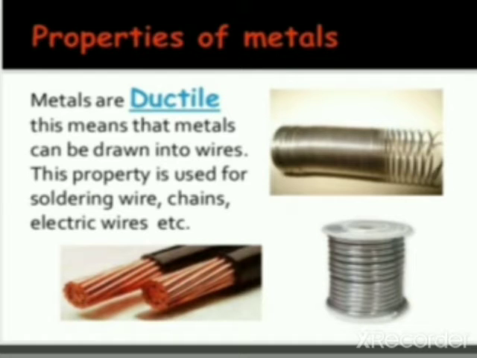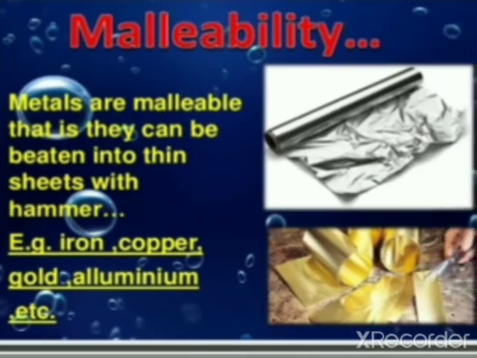Ductility. Metals can be melted and drawn into thin wires. This property of metals is known as ductility. So this property is used for soldering wires, chains, electric wires, etc. Malleability. Most metals can be hammered into thin sheets or foils without breaking. This property is known as malleability. Aluminium in foil form is used for packaging food materials, as you can see in the picture.